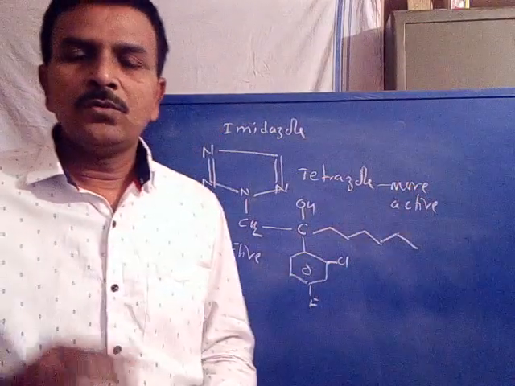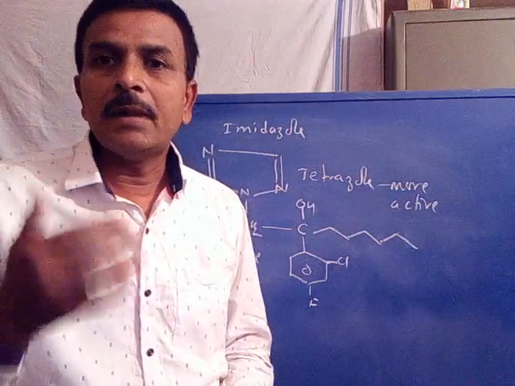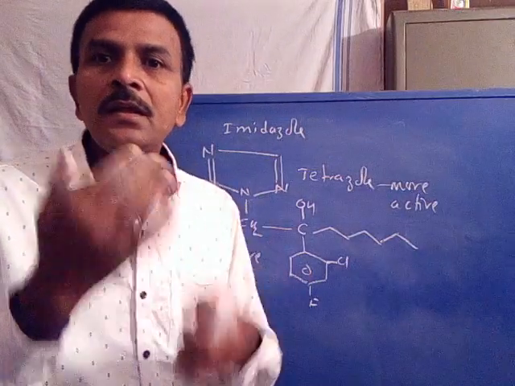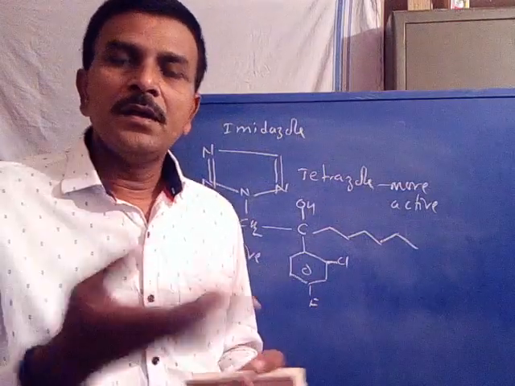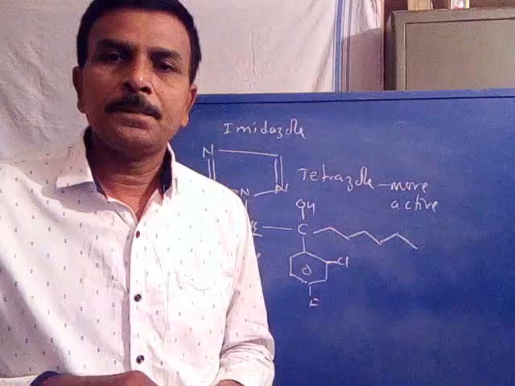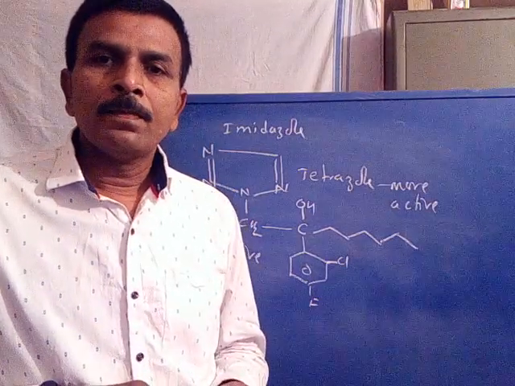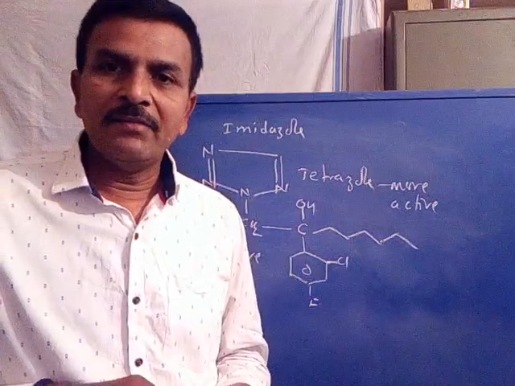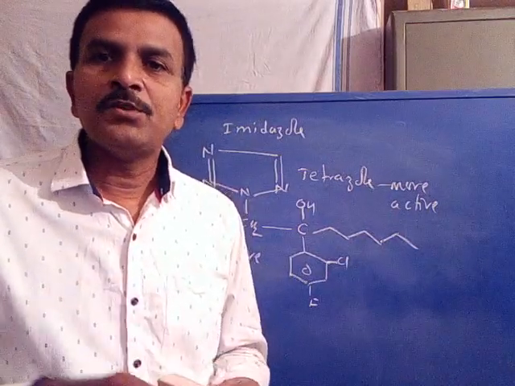Its activity is more. So we can improve the activity of a lead compound by varying the existing cyclic structure with the new cyclic structure, or we can also improve the lead compound activity or lead structure activity by changing the position.